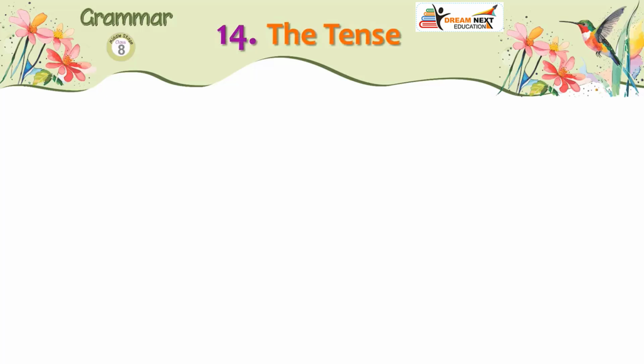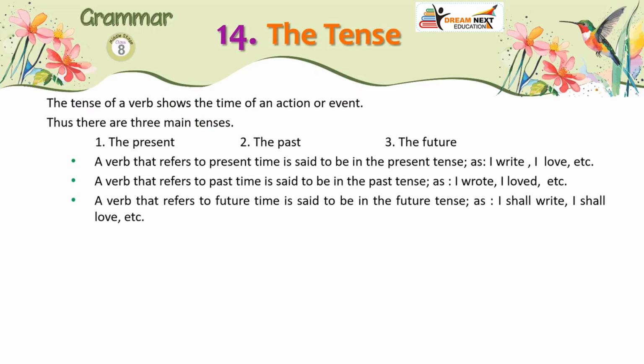Lesson 14. The tense. The tense of a verb shows the time of an action or event. Thus, there are three main tenses: 1. The present. 2. The past. 3. The future.